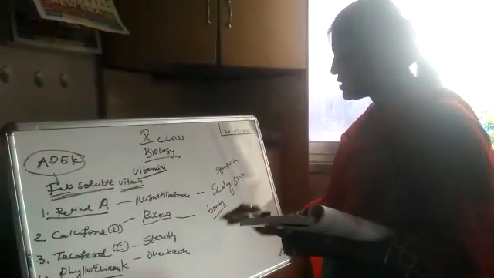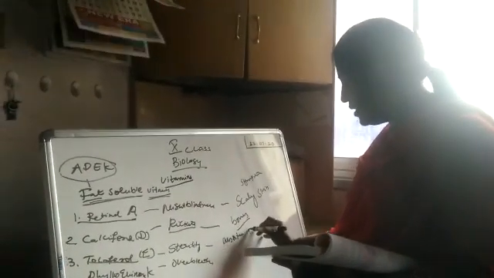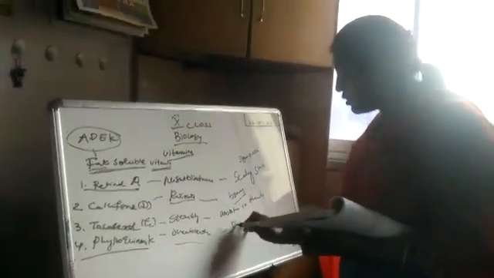You have to realize. And the calciferol, rickets, improper formation of the bones mainly. Okay, symptoms. And the next, tocopherol, I told you, sterility in males and abortion in females. And the phylloquinone, over bleeding, means delay in blood clotting also.